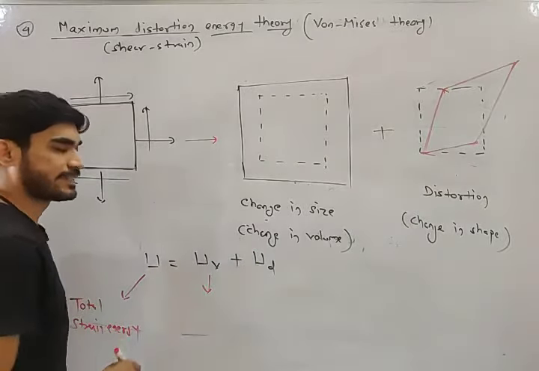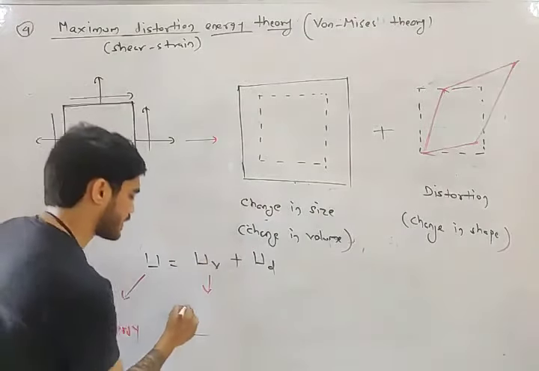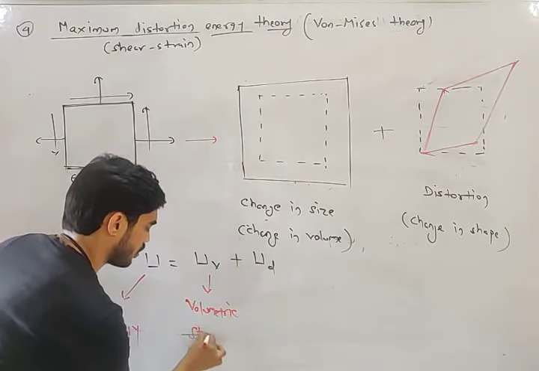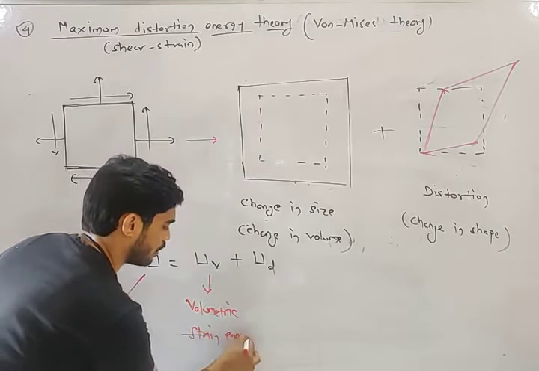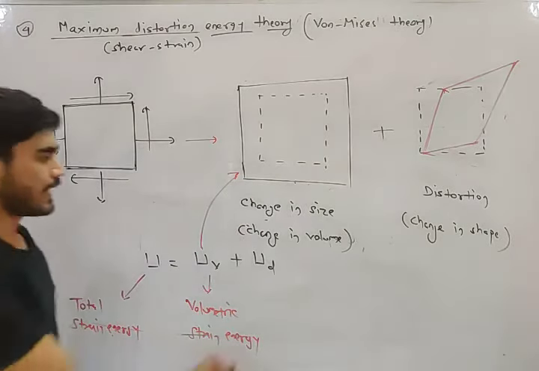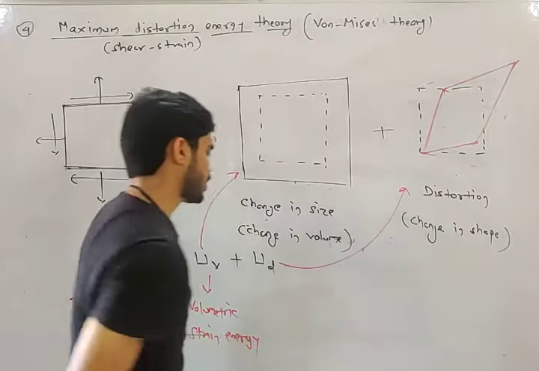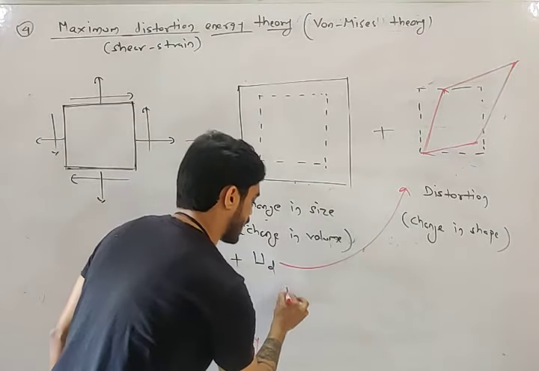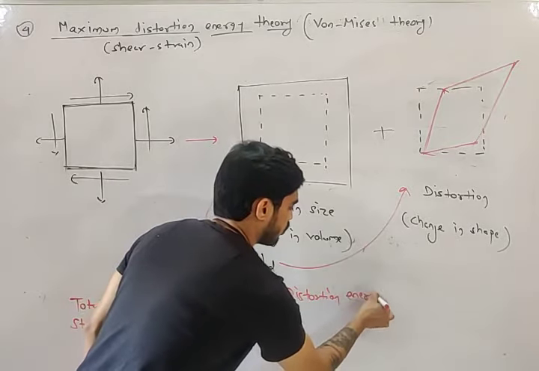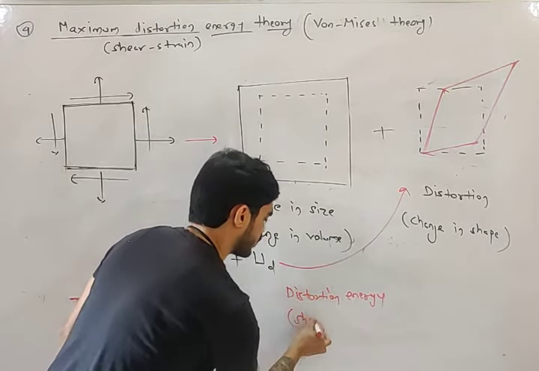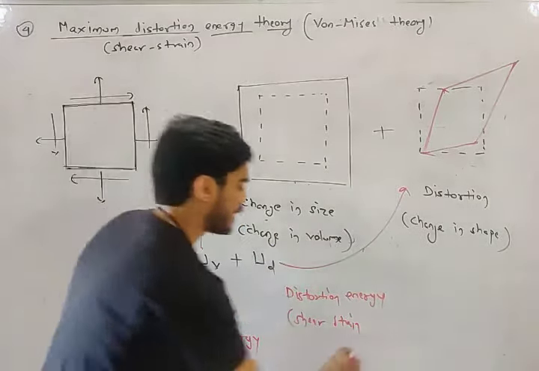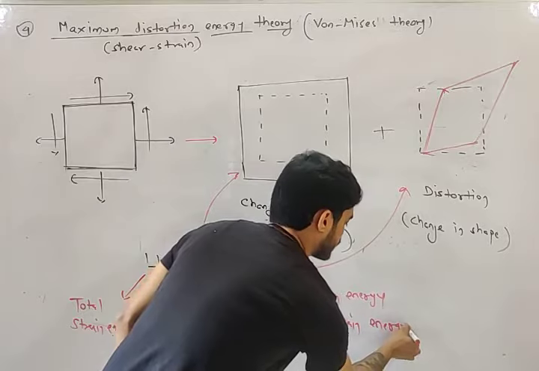The strain energy due to change in size is known as volumetric strain energy. And this, due to change in shape, is known as distortion energy, also known as shear strain energy.